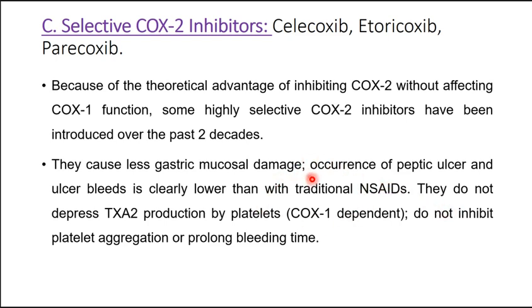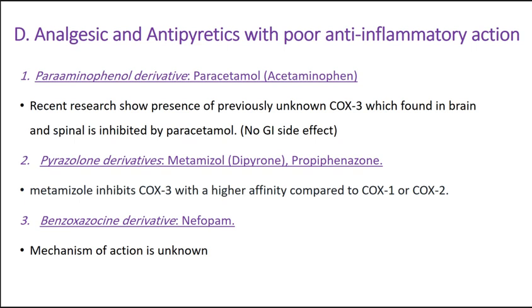The traditional NSAIDs are your non-selective NSAIDs. Okay, and they do not depress thromboxane A2 production by platelets, do not inhibit platelet aggregation or prolong the bleeding time.